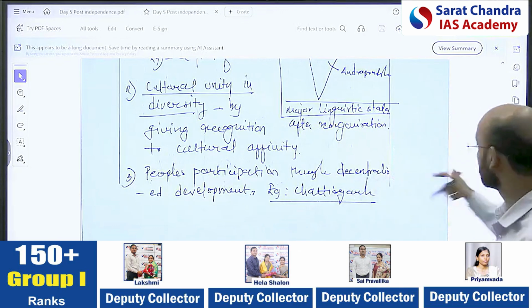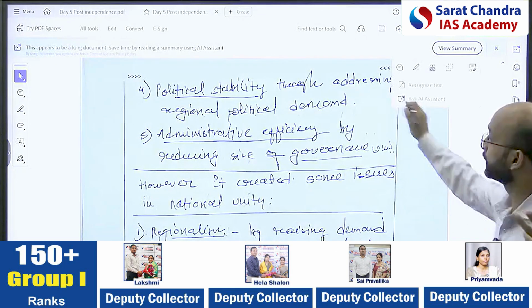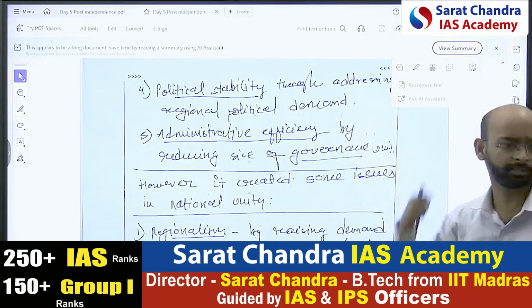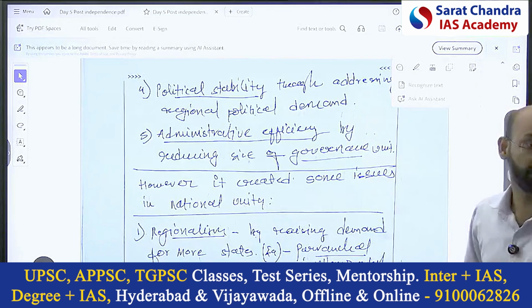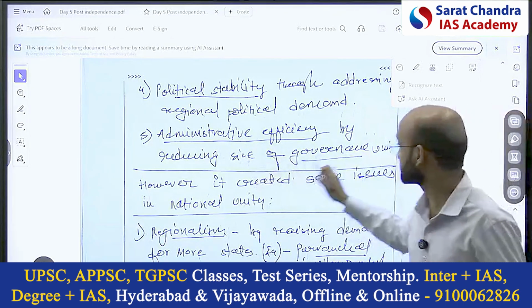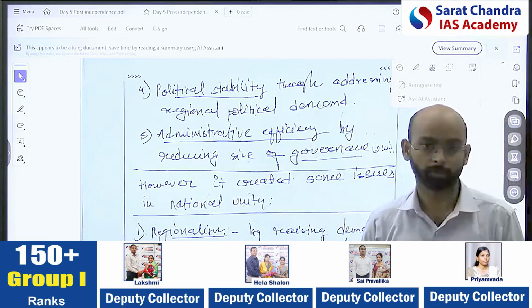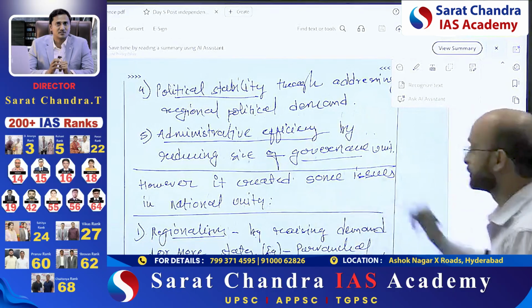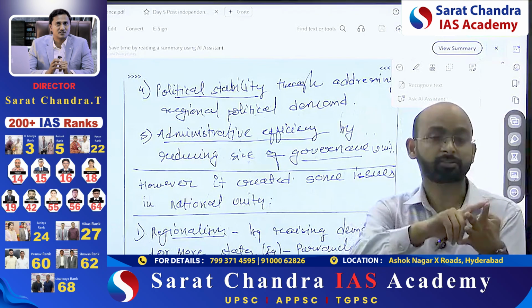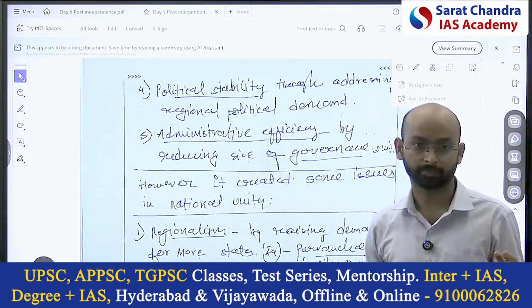So that is the developmental need. The fourth point is political stability through addressing the regional political demand. Otherwise, there will be protest, and that can create more regionalism. Then administrative efficiency by reducing the size of the governance unit. The huge state is a problem in the administration, right? So the five dimensions: administrative, political, cultural, constitutional, federalism. These aspects you can use to create the dimensions.